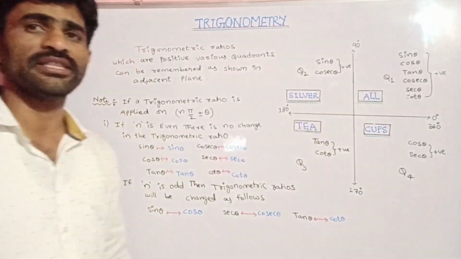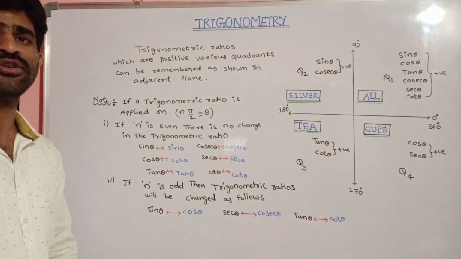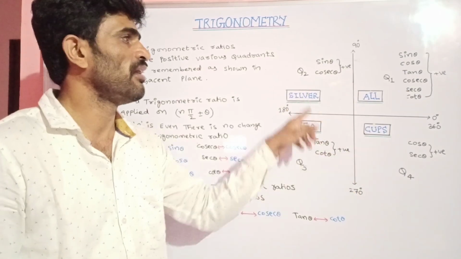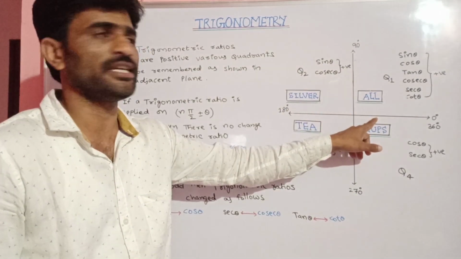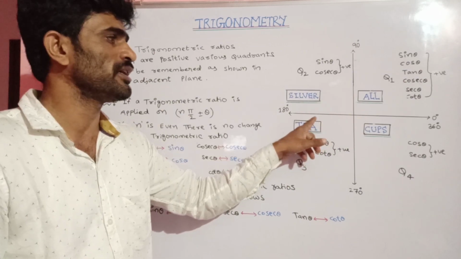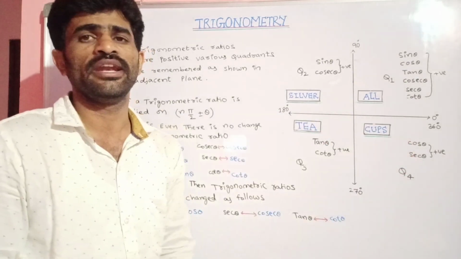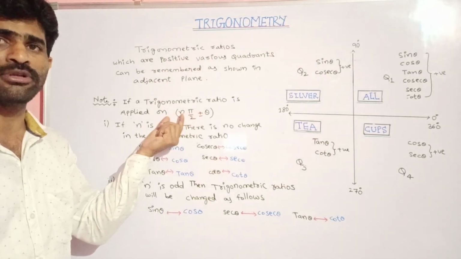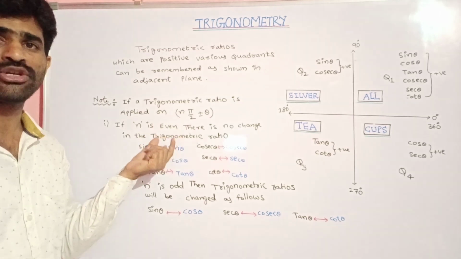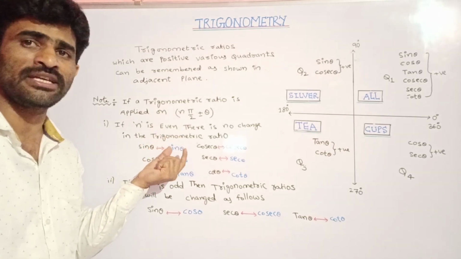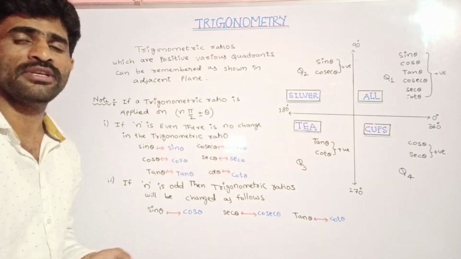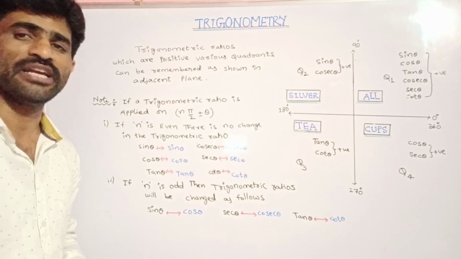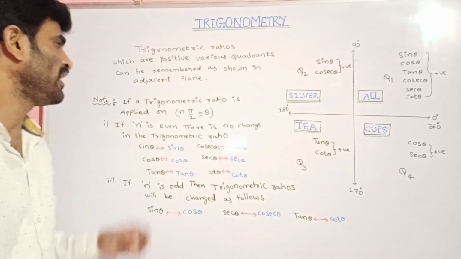Once we complete that, there is one more important note. Every quadrant is separated by the angle pi by 2, that is 90 degrees. From here to here 90 degrees, from here to here 90 degrees, from here to here 90, again from here to here 90. So depending on multiples of pi by 2, sometimes trigonometric ratios will change from one form to another form, and sometimes they will not change. In which case trigonometric ratios will change, and in which case they are not changed, let us see.